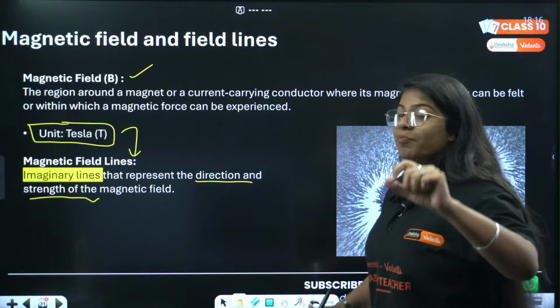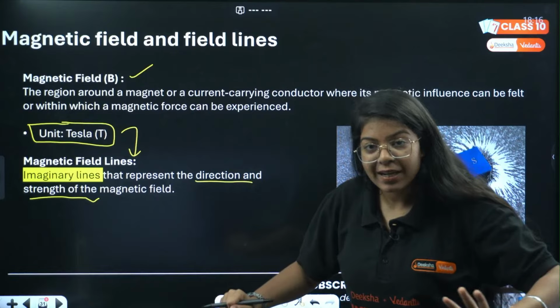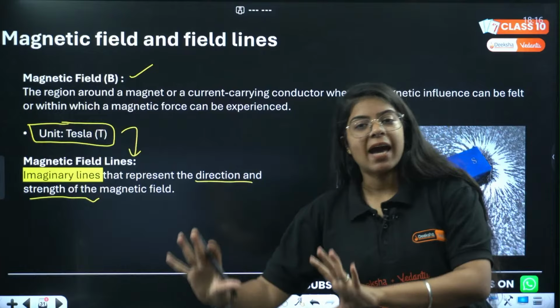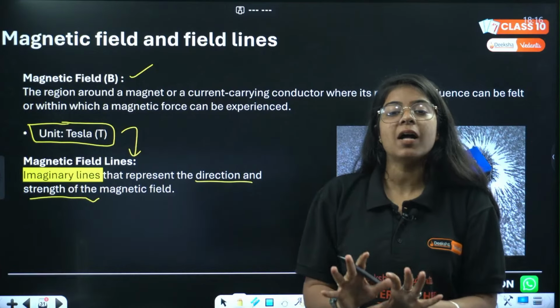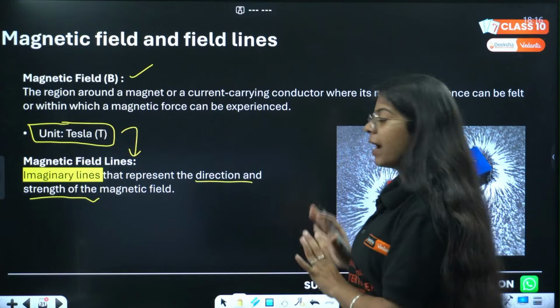So now magnetic field lines are imaginary lines that represent the direction and strength of the magnetic field around a magnet. Done?